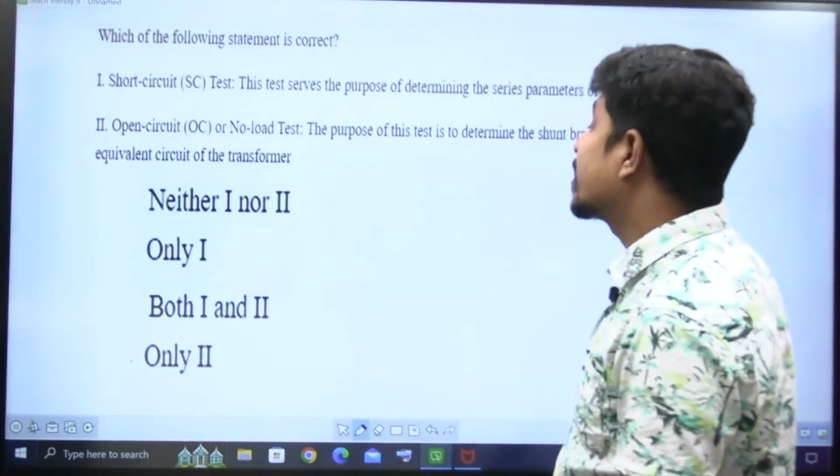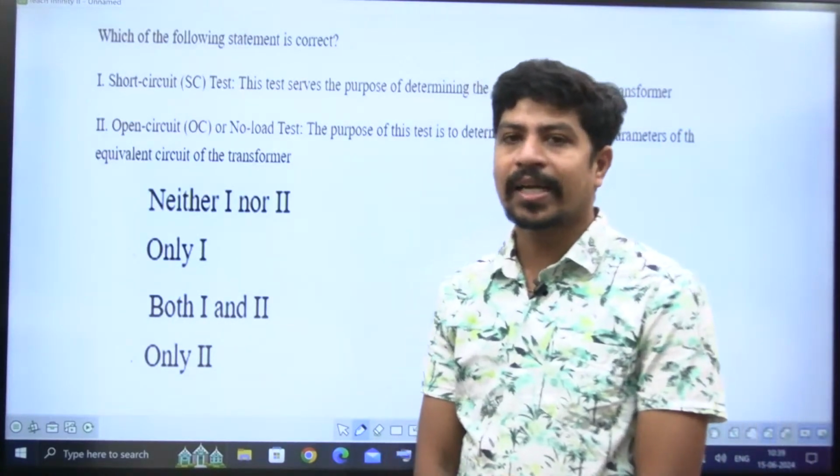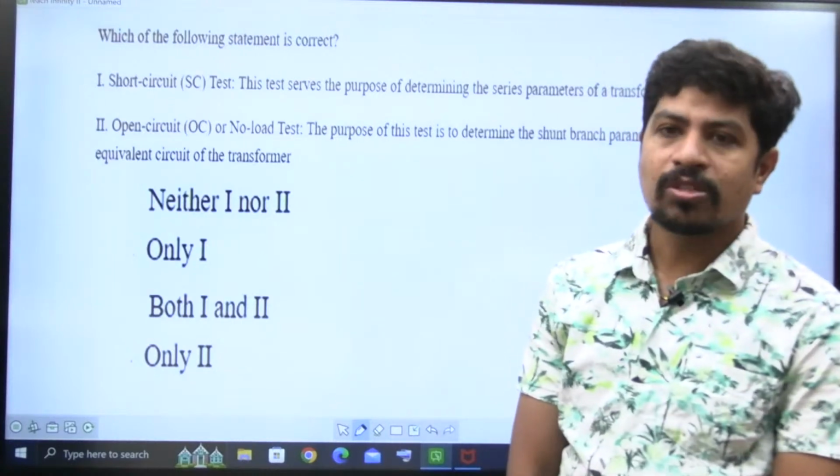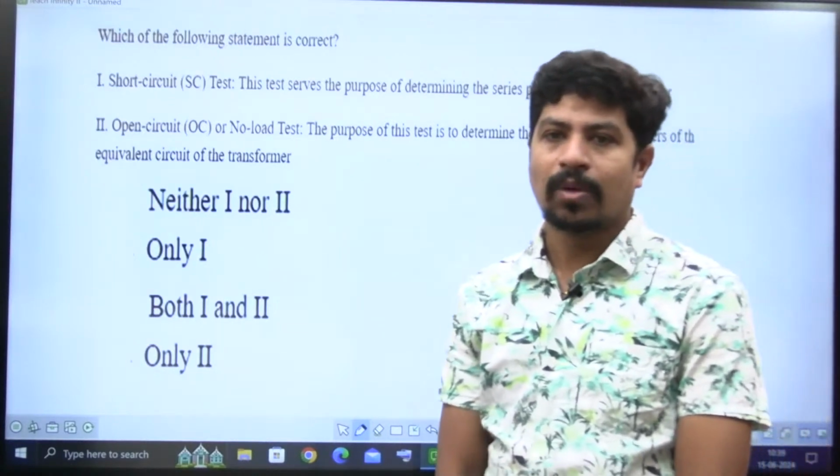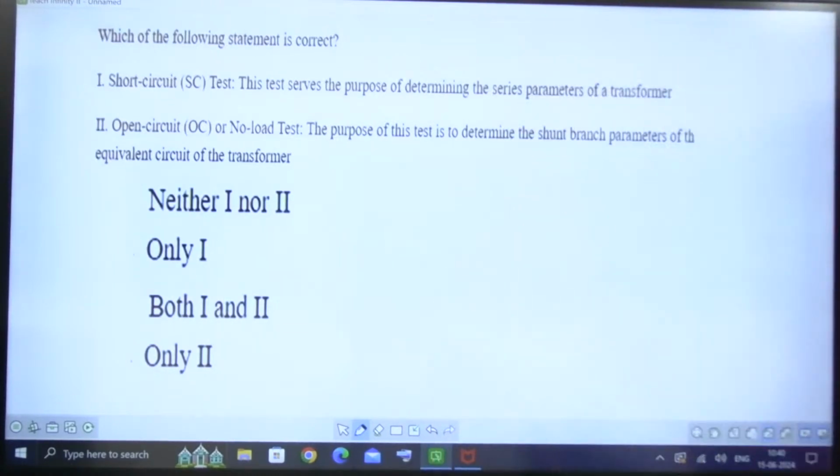So this is regarding the transformer. This question is on the testing of the transformer. All of you, read the question. What is the question? Though I am not visible, I am audible very clearly. Answer to the question, please.